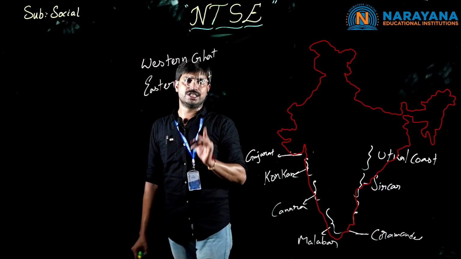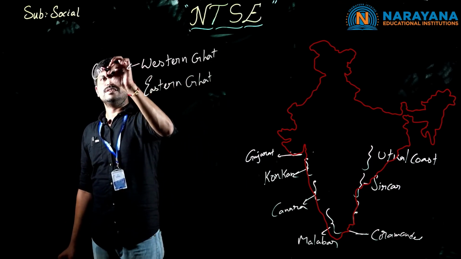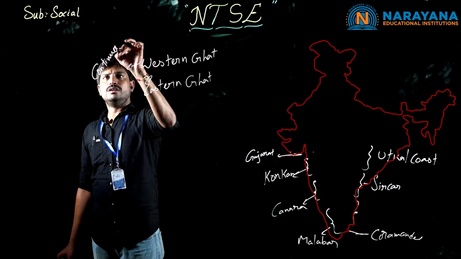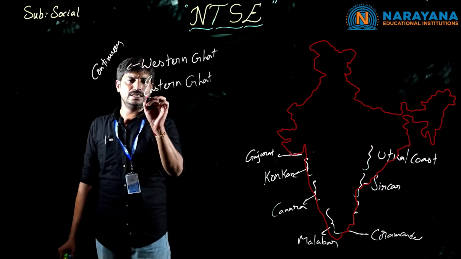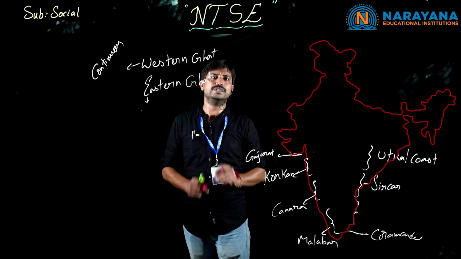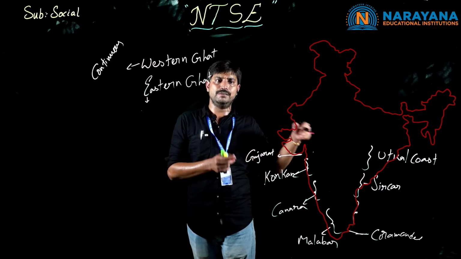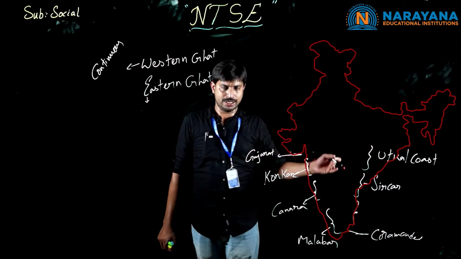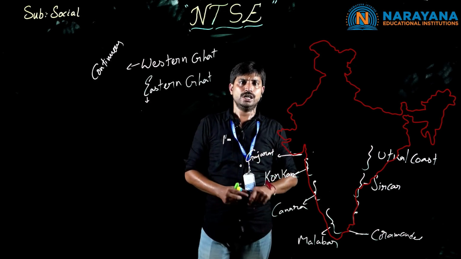The difference between them is the continuous mountains. The continuous mountains are found in the Western Ghats, whereas in the Eastern Ghats we don't find any such mountains because of the deltas. We know the meaning of delta. The flow of the river mixing near the ocean is completely a plain region, without any mountains.